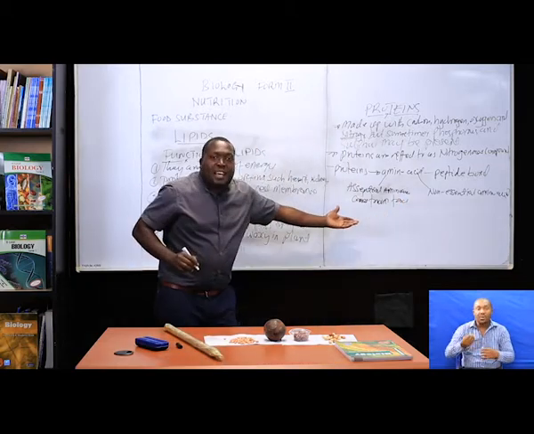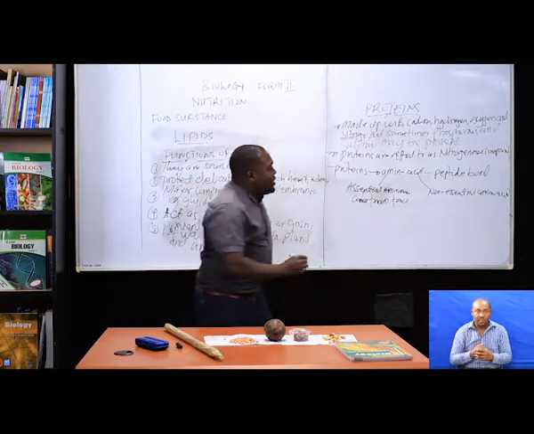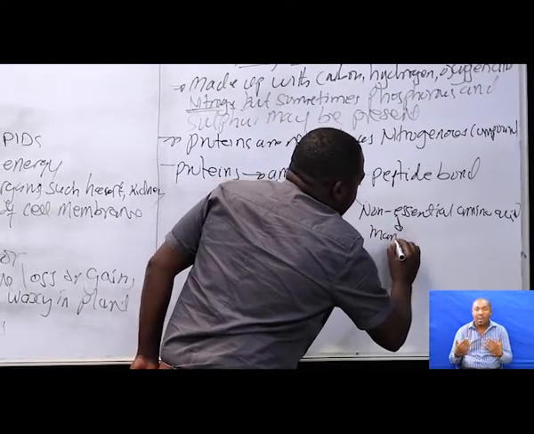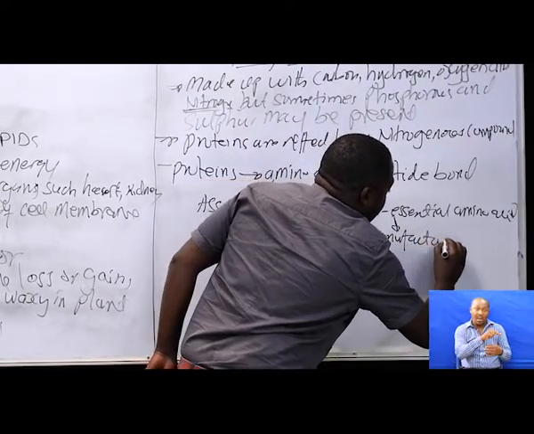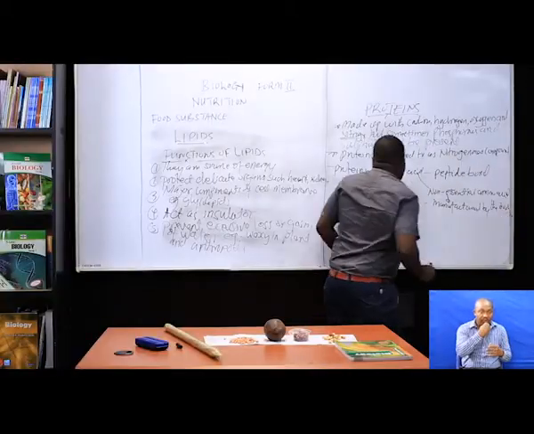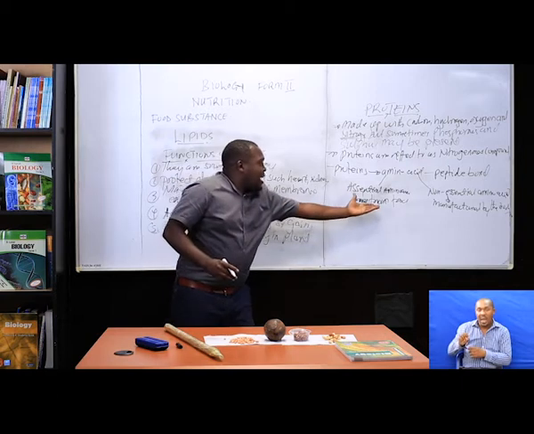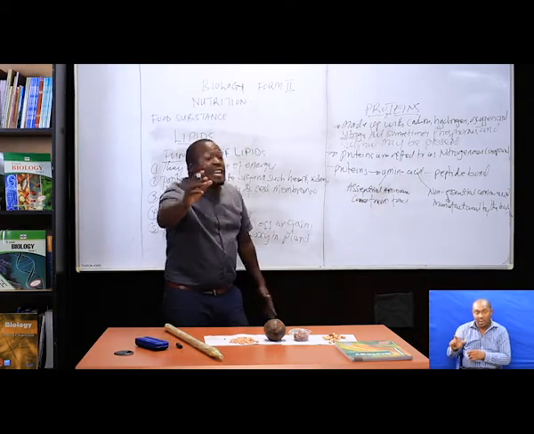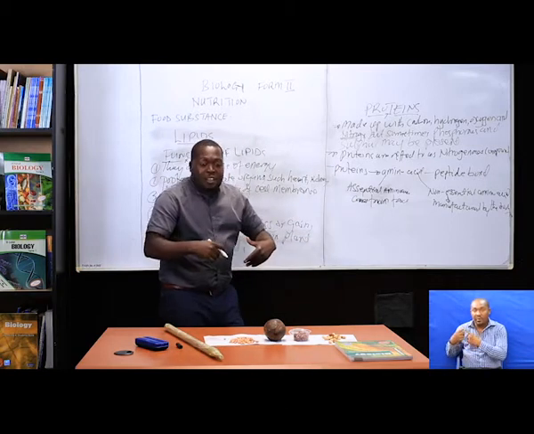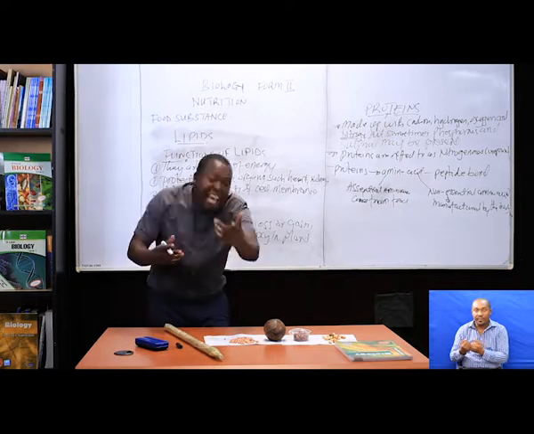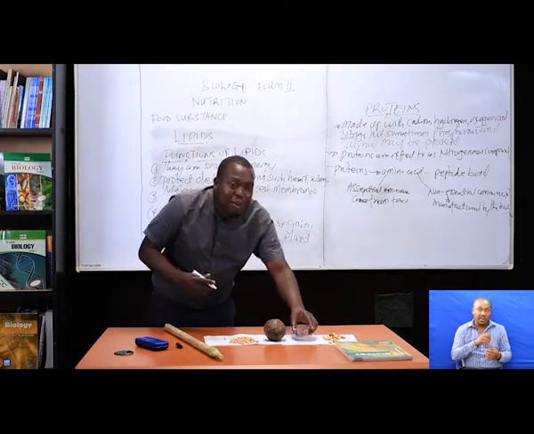While the non-essential ones are manufactured by the body. So we've got two types: essential amino acid and non-essential. Essential amino acids are supplied by the food that you are eating. For instance, one of the foods can be what?